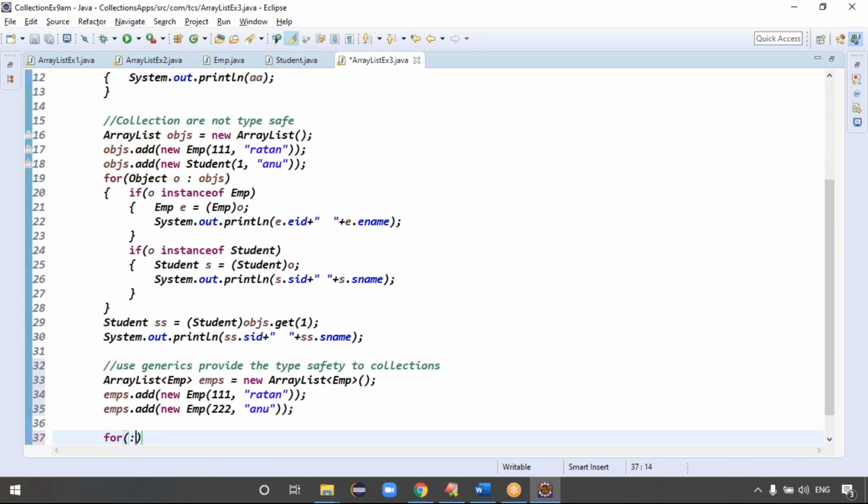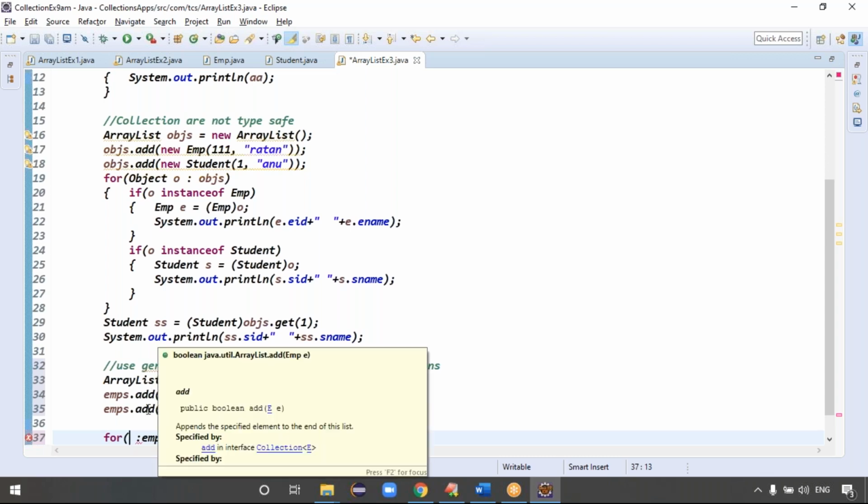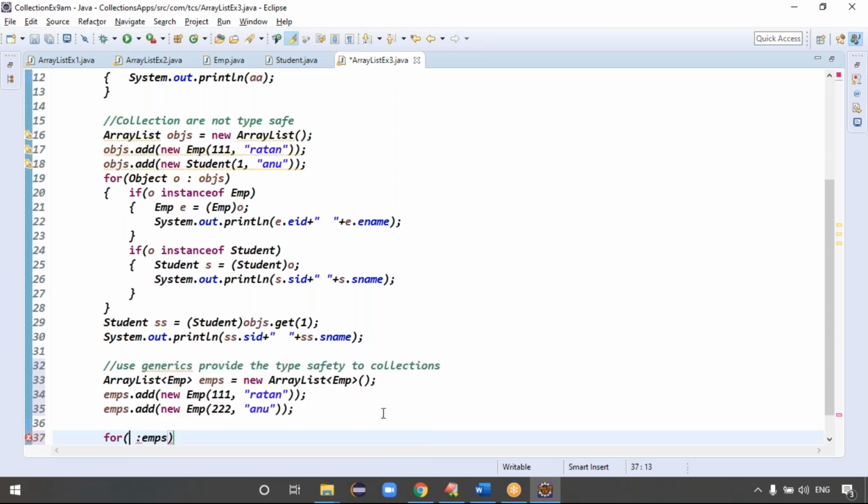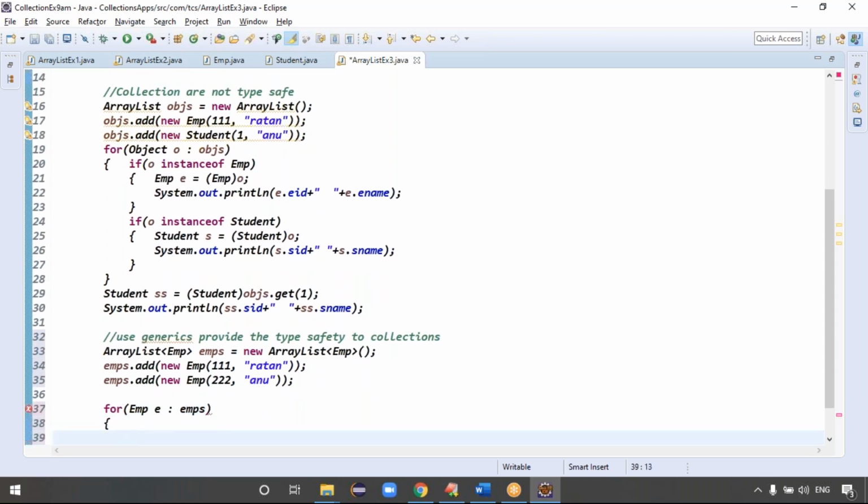For each loop, tell me the syntax. For, colon, right-hand side is what? EMPS. Left-hand side, this ArrayList contains what type of data? EMPS contains only Employee data. Guys, it contains only employee data, not different types of data. Only employee data. That's why on the left-hand side I can directly take Employee e, right? Yes, on the left-hand side I can directly take the Employee or not.